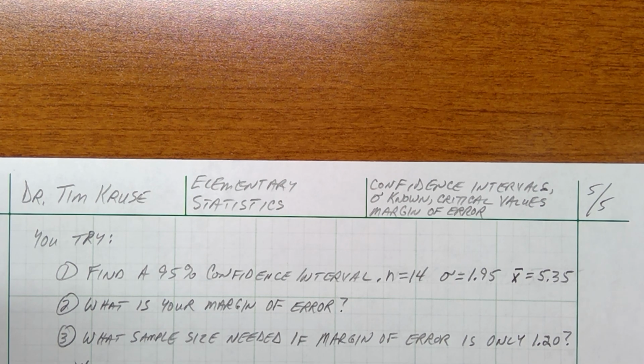Okay, last page, and I just have one for you to try here. So pause the video in a minute, copy this down, and go ahead and work it out just like we did the last one. So find a 95% confidence interval. So you have a different confidence interval. Let's just make up your own story. Given you caught 14 fish, n equals 14, and the population standard deviation is known to be 1.95. Now those 14 fish you caught, they averaged 5.35 pounds.